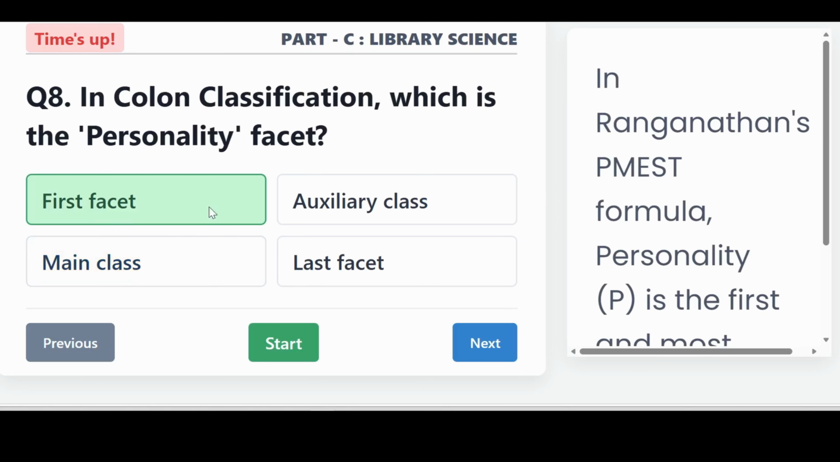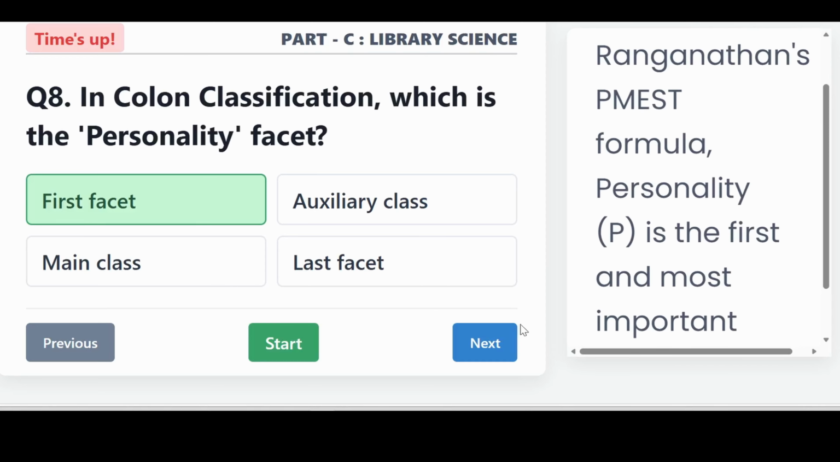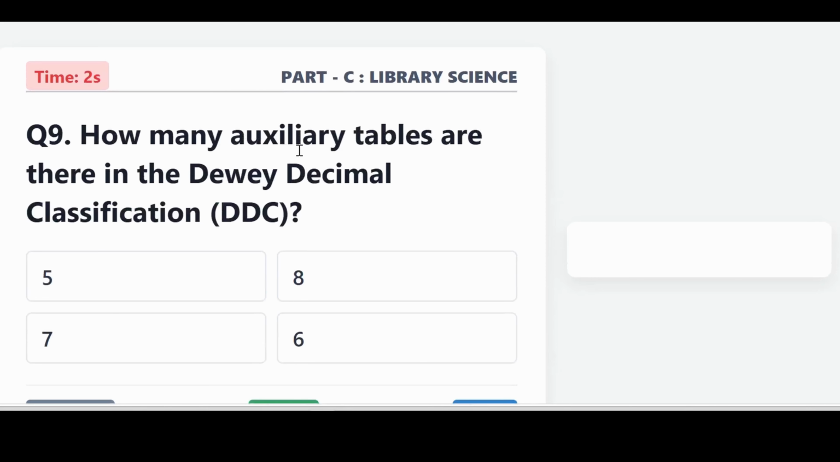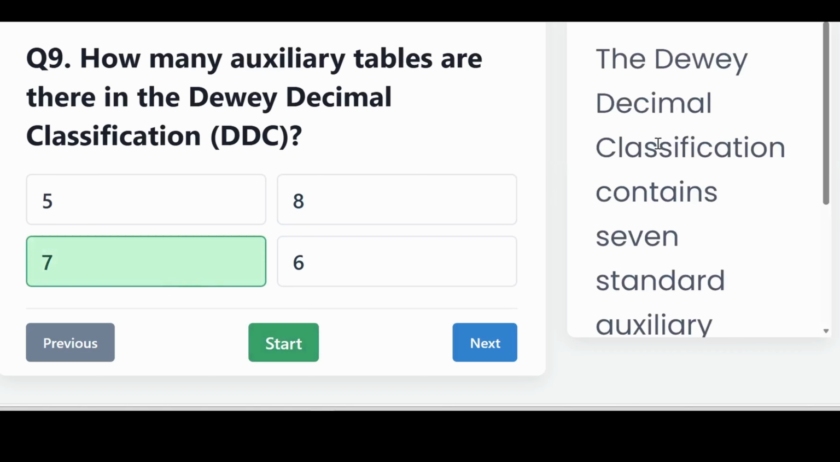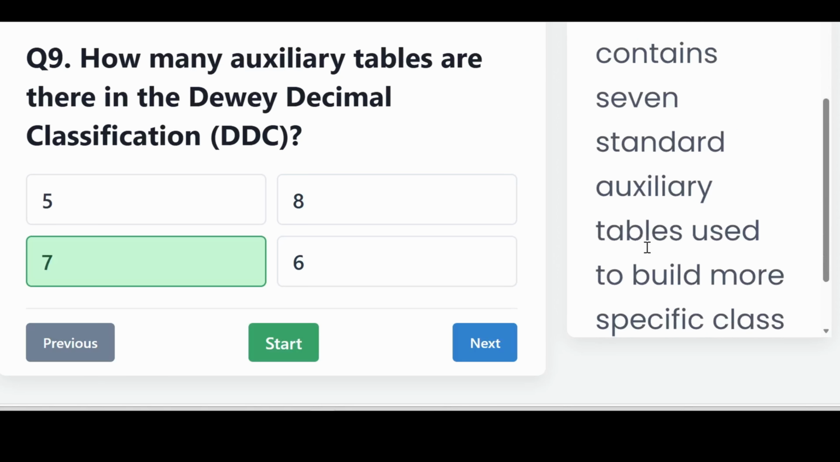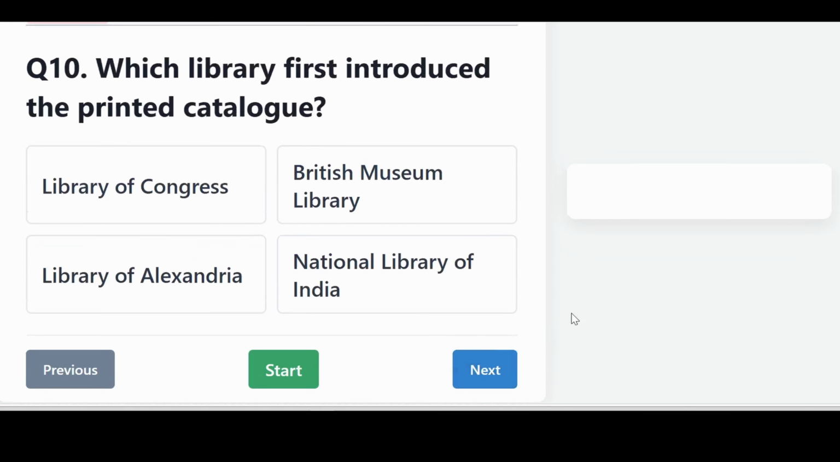It is first facet. In Ranganathan PMEST formula, personality is the first and the most important facet. How many auxiliary tables are there in the Dewey Decimal Classification or DDC? It is 7. The Dewey Decimal Classification contains 7 standard auxiliary tables used to build more specific class numbers.